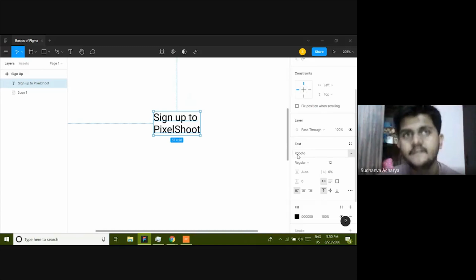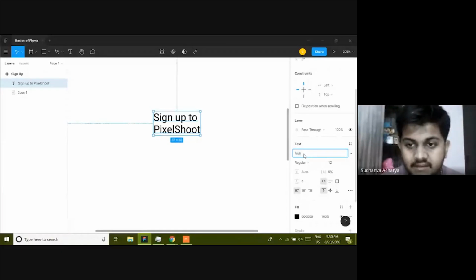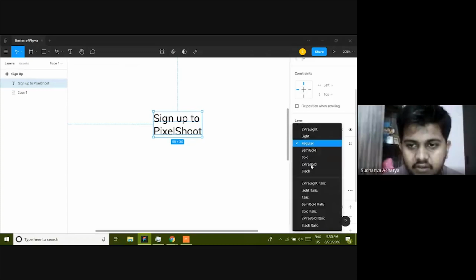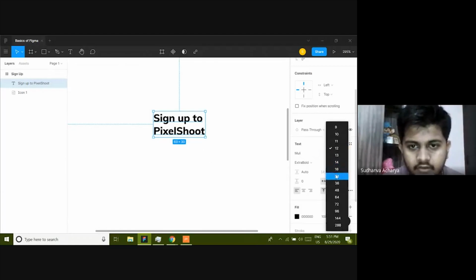By default, Figma has all the Google fonts pre-installed. That means you can use Google fonts, which are fonts that are free for commercial purposes. So I'm going to change Roboto to one of my favorite fonts, Bully. This is the typeface, and this is the weight of the font. I'm going to change this from regular to extra bold. Okay, this looks good. And I'm going to change this to, let's say, 24. Looks good.